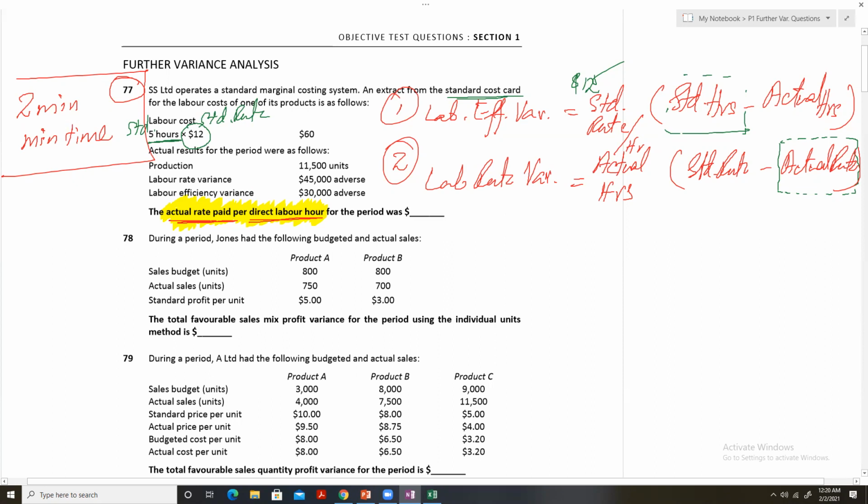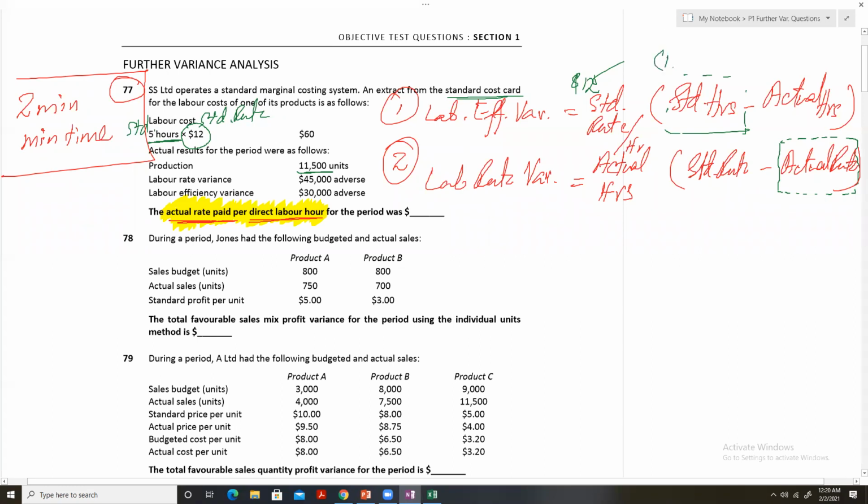And these are the actual results for the period. The company has produced 11,500 units. So, according to the standard of 5 hours, how many hours should the labor have spent producing these 11,500 units?